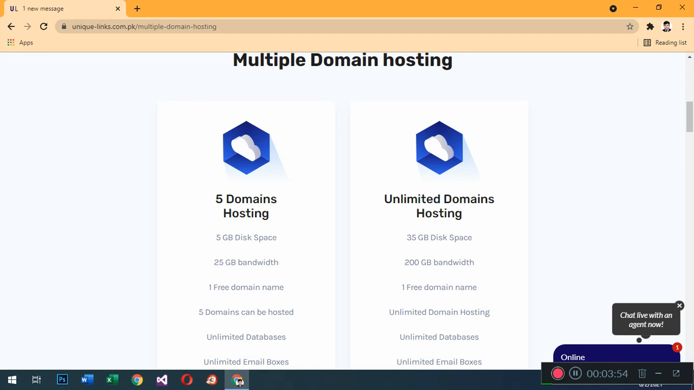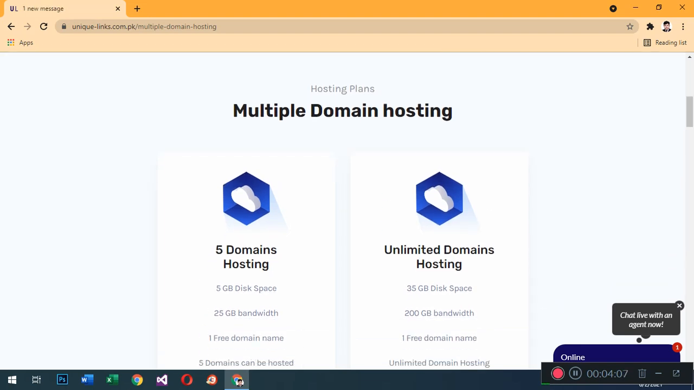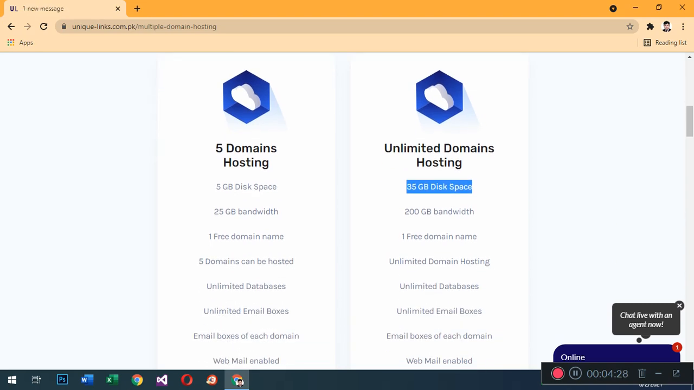After this, if you don't know how many website domains your company has, like 25, 30, 50, 20, 15, then I recommend you buy the unlimited domain hosting package. In this package you will get maximum benefits compared to the 5 GB domain hosting. In the 5 GB package you get 5 GB space, but with unlimited hosting you get 35 GB space. This is the biggest difference between 5 GB hosting and unlimited hosting.